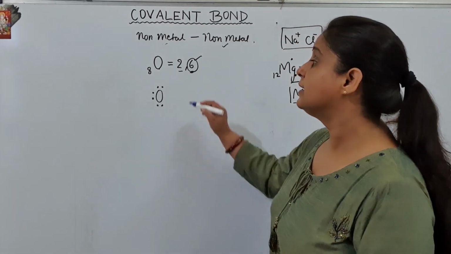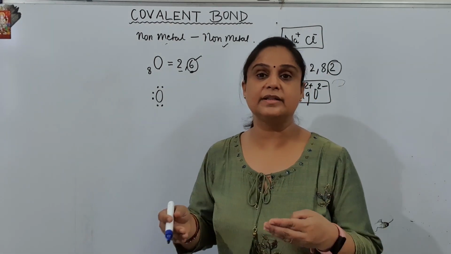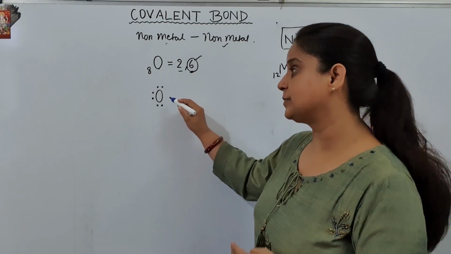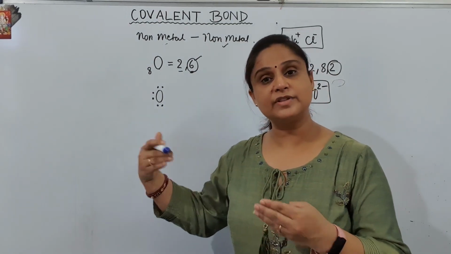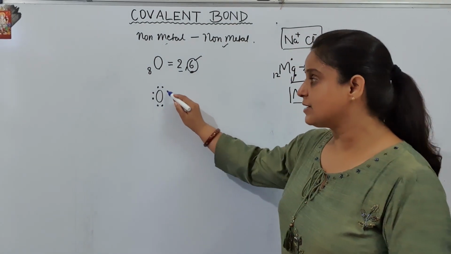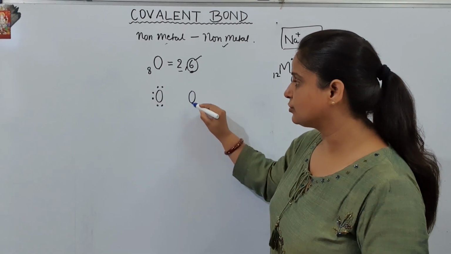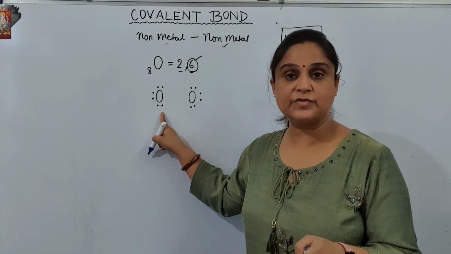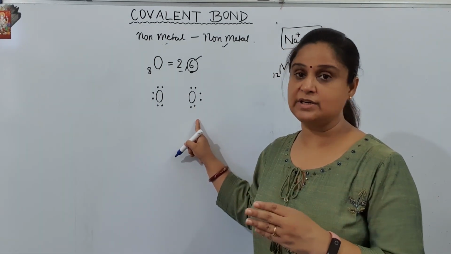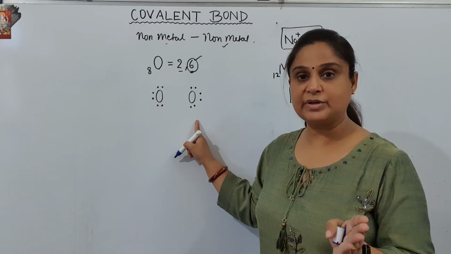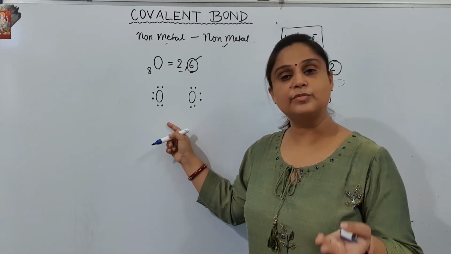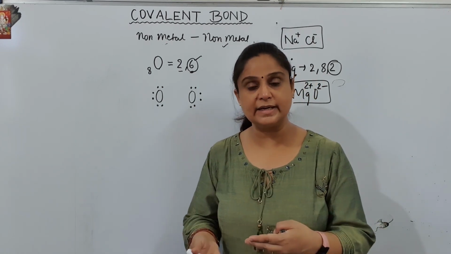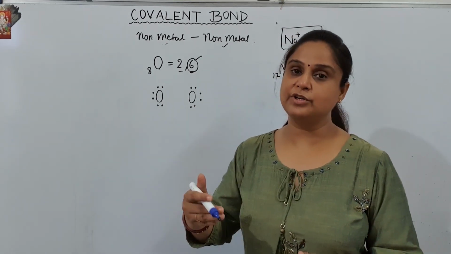What is happening here? This oxygen is not getting magnesium so that it can gain the electrons. This bonding is going to be between the elements which have the same kind of tendency. Same kind of tendency means if I am going to talk about another oxygen, if this oxygen asks for the electrons from the other oxygen, definitely there will be a big no, because this one is also looking for electrons. Both are in the same situation. Both want to get 2 electrons so that they can get stabilized. Here also we are going to share the electrons.